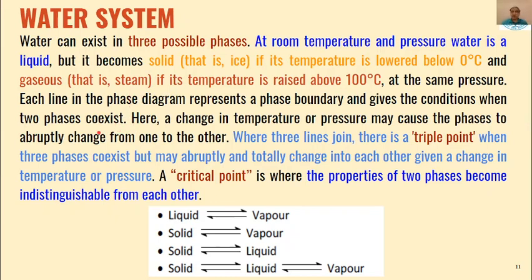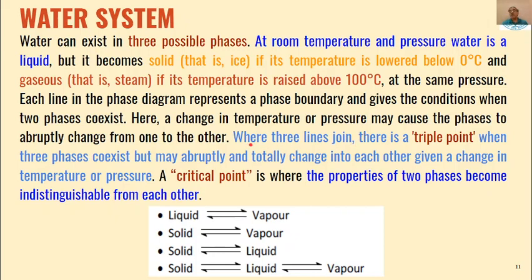Now, each line in the phase diagram represents a phase boundary and gives the conditions when two phases coexist. That is, whether solid and liquid phase exist, whether liquid and gas phase exist, or gas and solid phase exist. So this is represented by a phase boundary at given conditions of temperature and pressure.